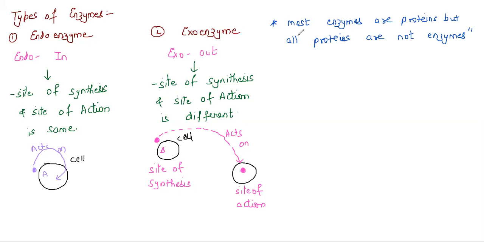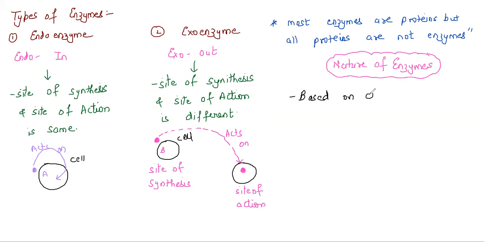The next part we need to understand is the nature of enzyme. When I say nature of enzyme, it means how it is going to act, what the mechanism of action is. These are the two important points that we need to understand. So let's start with the nature of enzymes. It is purely based on the chemical composition. Based on chemical composition, enzymes are categorized into two major parts.